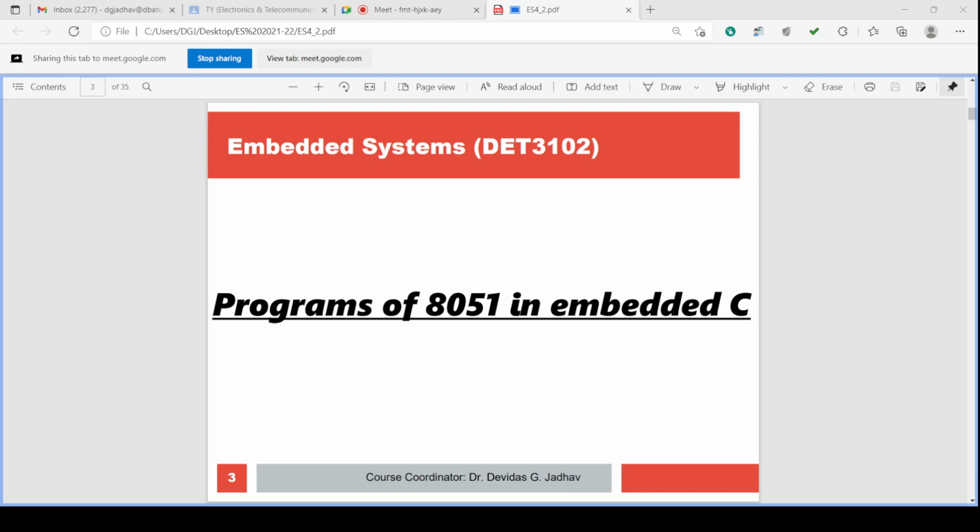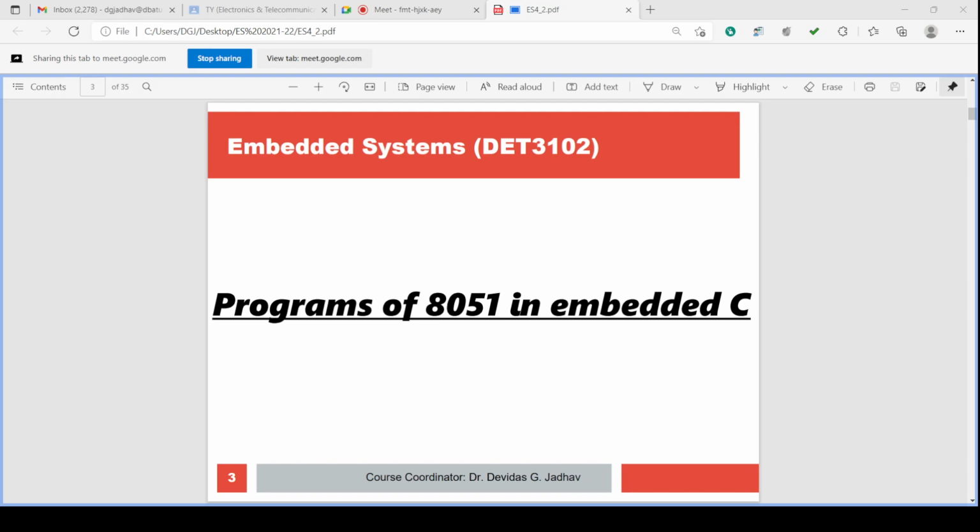In the case of ASM, we have seen assembly level mnemonics, English-like words, with which the program is written, and the assembler converts the assembly level language into machine level language, ones and zeros. That exe file can be written into the ROM, and it will be executed by the 8051 microcontroller. This is called lower level language, ASM language, lower level language to machine level language, ones and zeros, 1010 language.